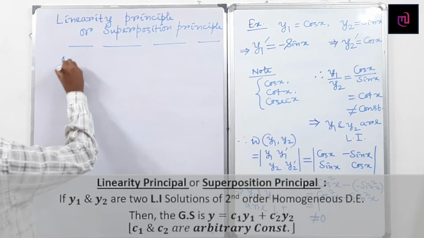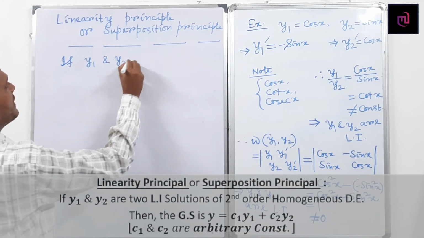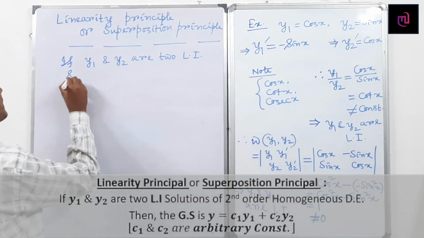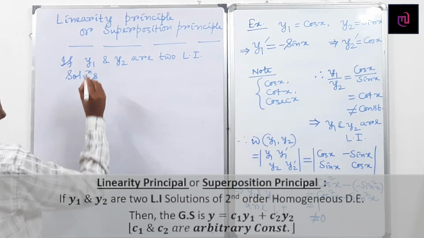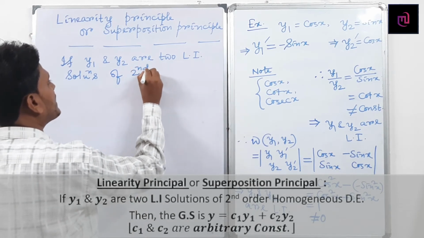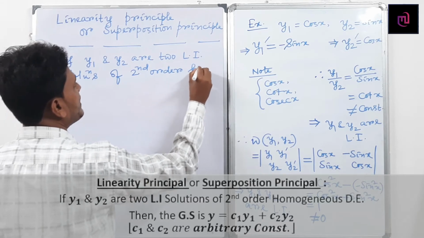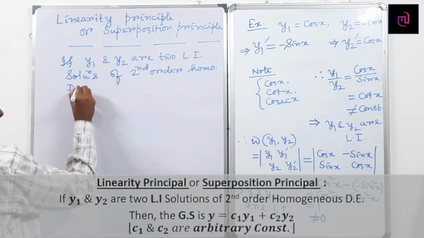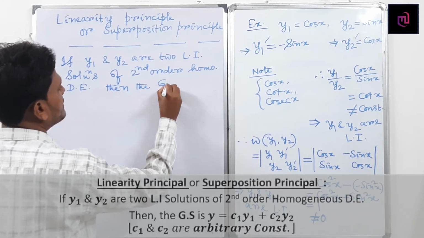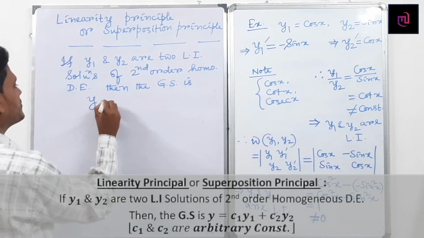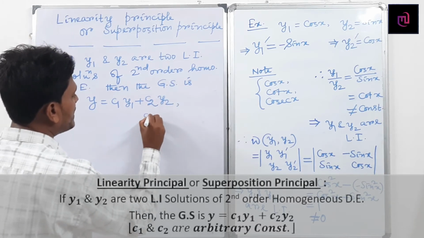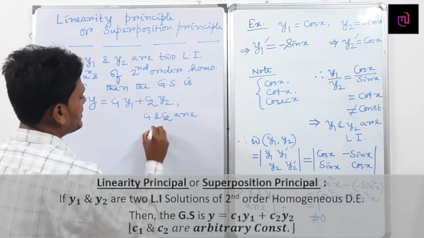If y1 and y2 are two linearly independent solutions of a second order homogeneous differential equation, then the general solution is y equals c1 y1 plus c2 y2, where c1 and c2 are arbitrary constants.